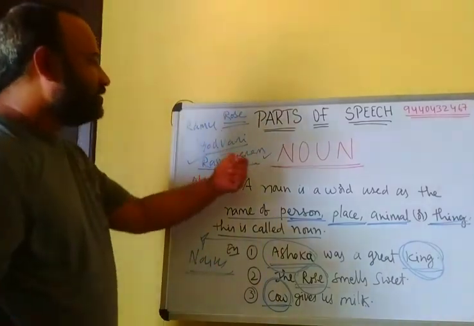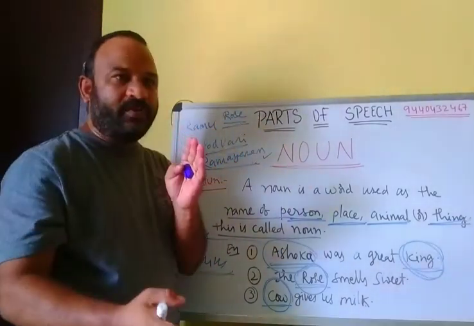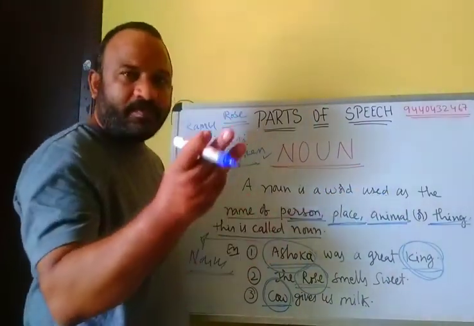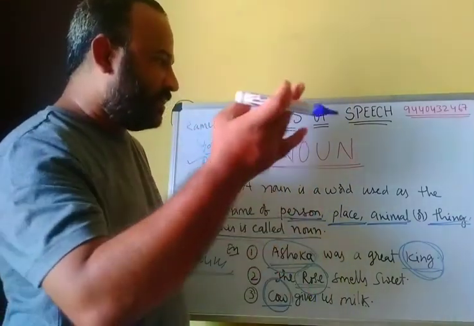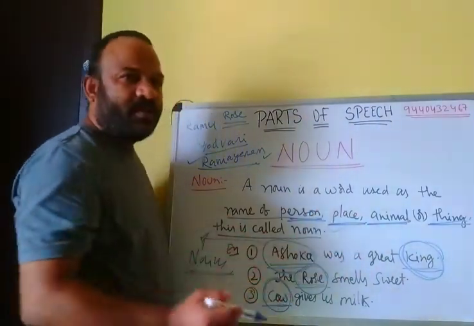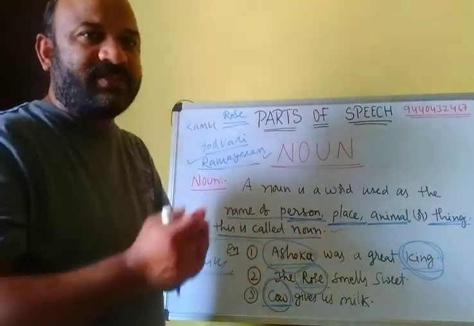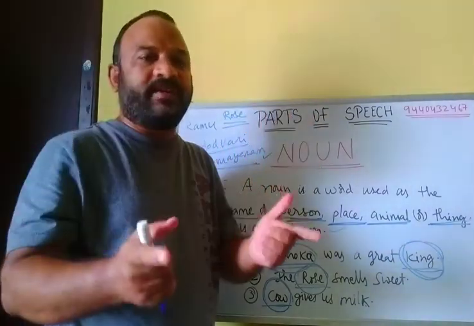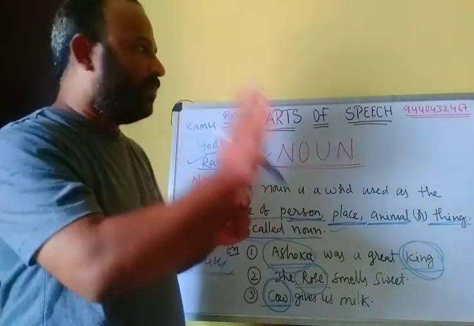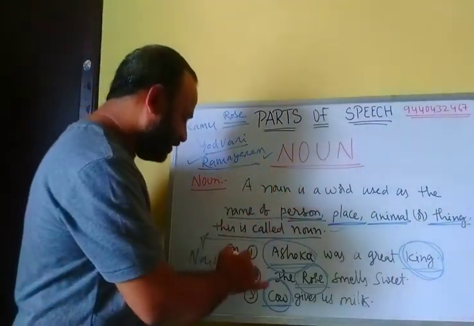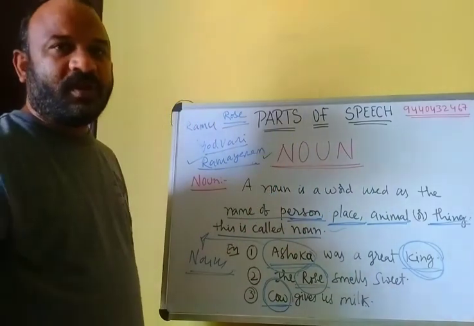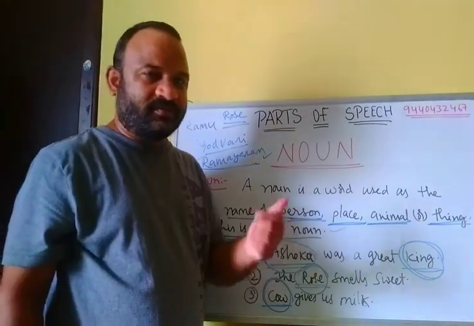Once again I am repeating: noun means a word used as the name of persons, places, animals or things. This is called noun. That means simply you can say name of anything is called noun. So this is about noun. I think you are clear.